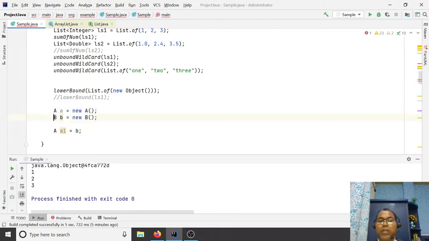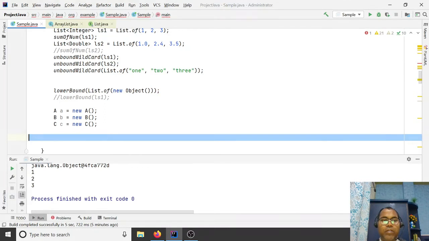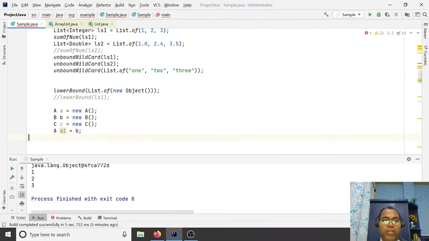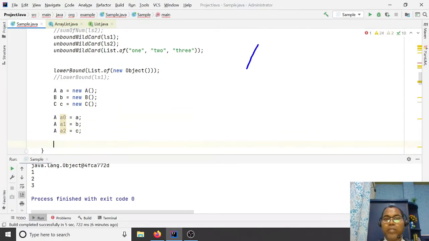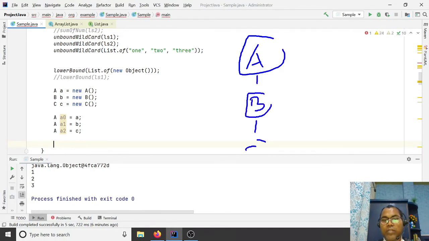And this A class, if I have a C variable, here A, your A reference can hold a C. Here it means A is the superclass, B is a subclass, C is a subclass.